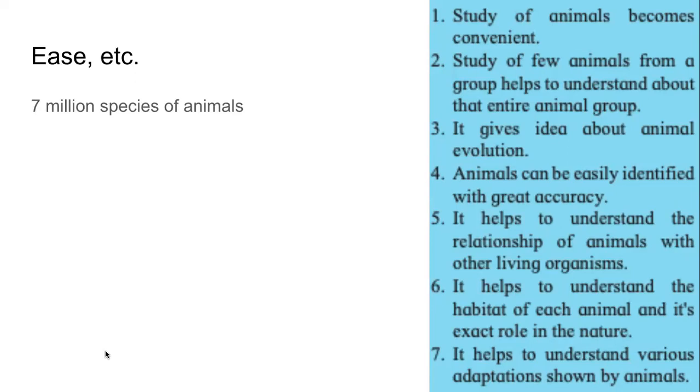So if you want to understand about the group, if you study about one species of the group, we can tell about the entire group, the other species in the group. And when we study the animals by classifying, we will also understand evolution. Remember, first chapter. Although there is such a huge biodiversity, although all the organisms are so different from each other, if we really pay close attention, there are similarities. So when we classify, we will be focusing on similarities, which help us understand evolution.